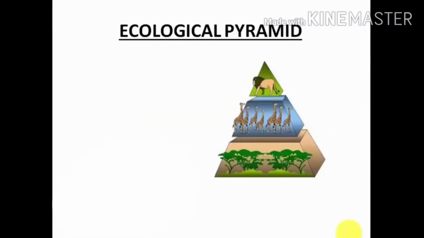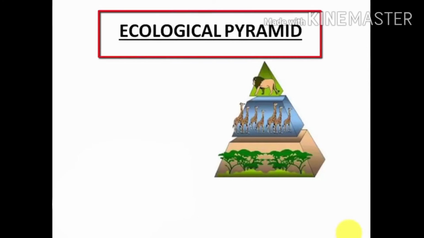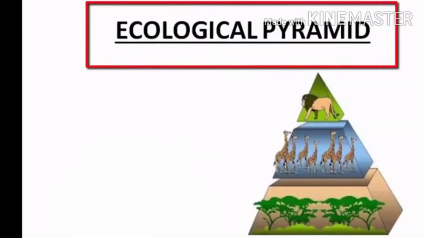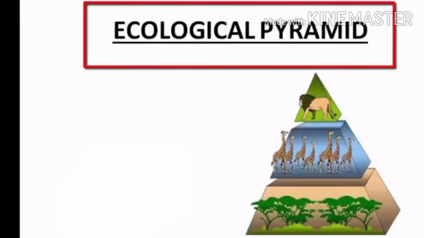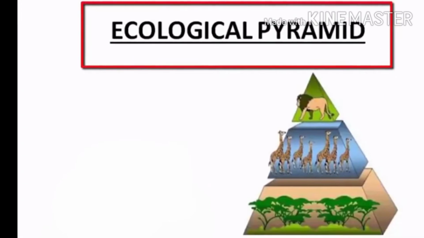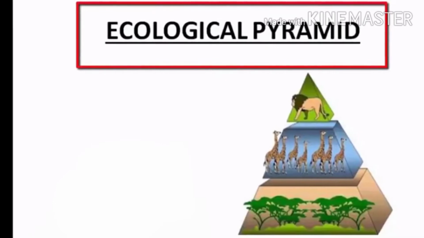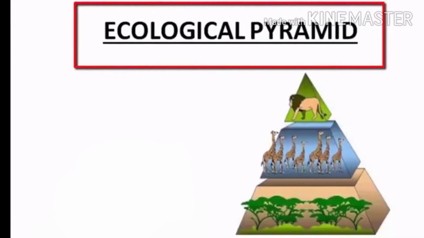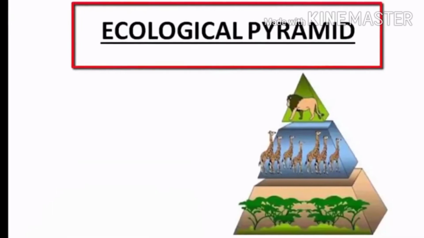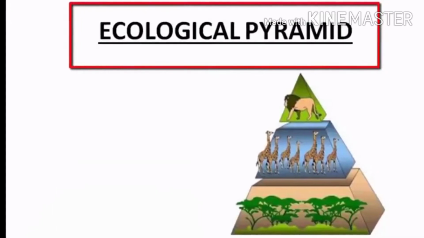Dear students, this is the third part of the second chapter, that is ecological pyramids. Today we discuss ecological pyramids. In today's video we will talk about ecological pyramids. It is nothing but the representation of any food chain in the form of pyramids. If you represent a food chain in the form of pyramids, these pyramids are called ecological pyramids.